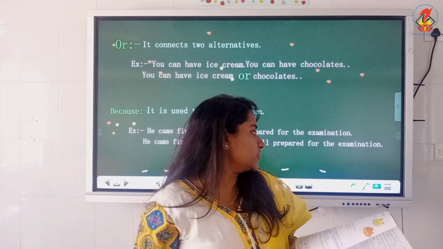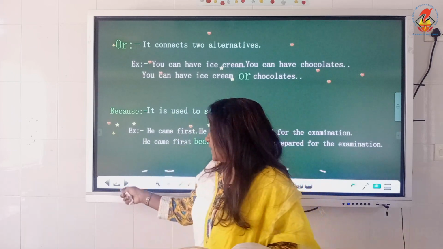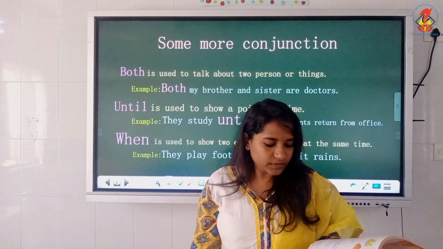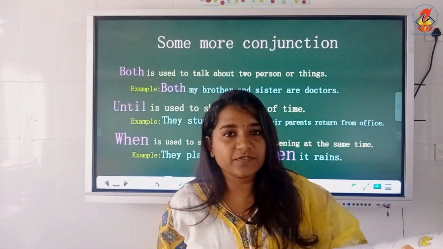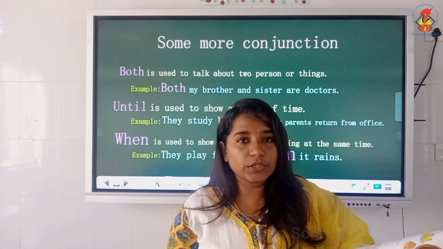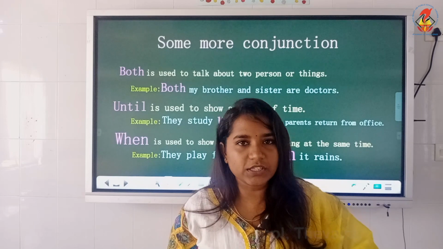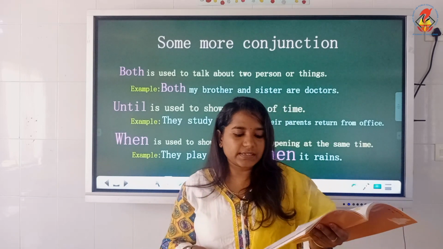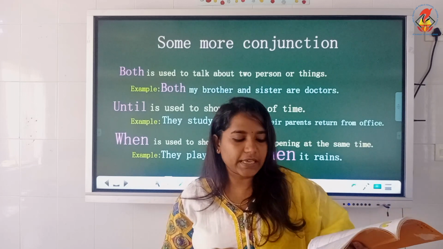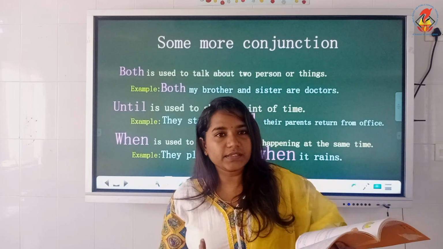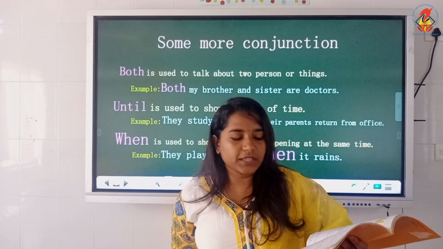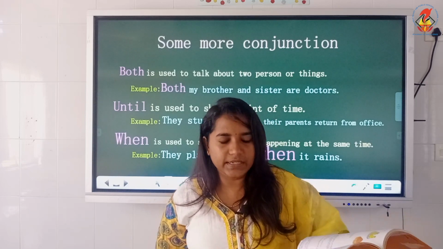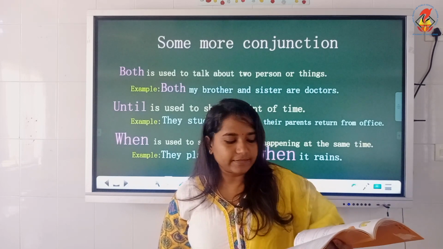Now there are some more conjunctions that can be used in different situations. I will read it. The first conjunction is both. Both is used to talk about two persons or things. Example, both my brother and sister are doctors. So it's the same idea. When there are similar persons or things, for nouns, we can use the word both.